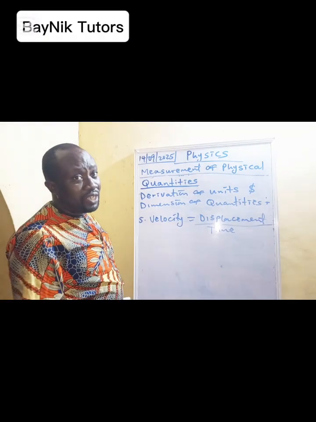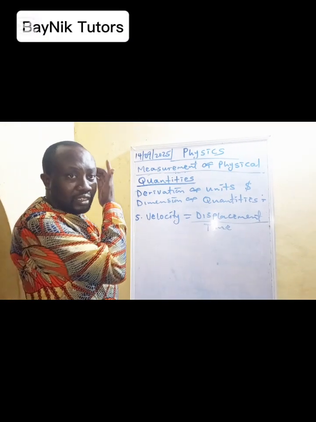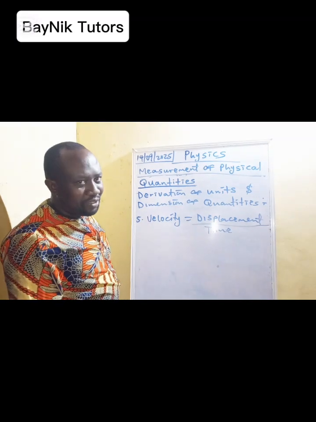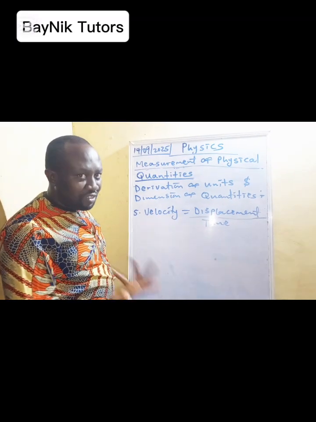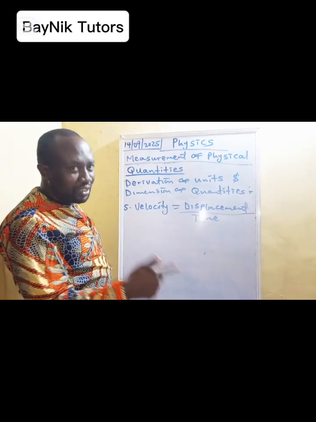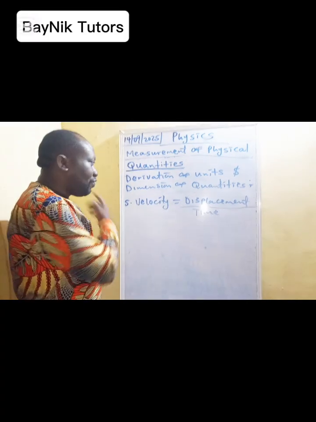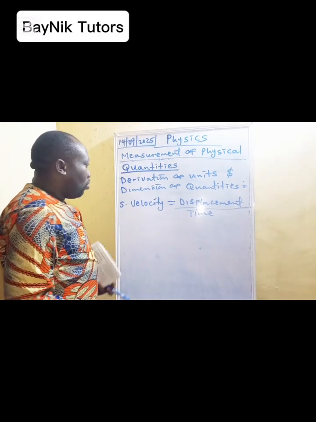Every speed is a scalar quantity, while velocity is a vector quantity. We are still going to discuss that later under scalars and vectors in physics in SS2. I think that's your first topic in SS2 that we'll be addressing. So velocity is displacement over time.